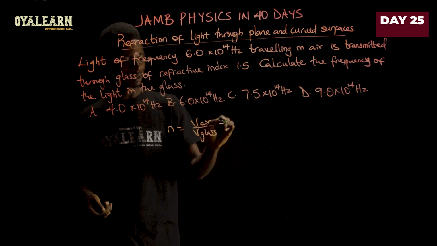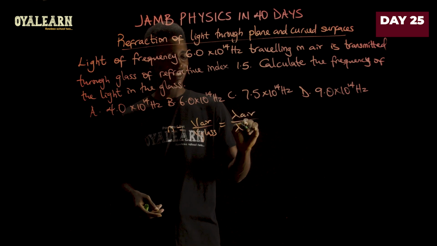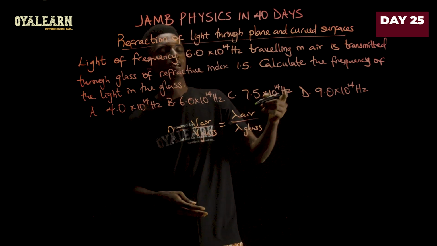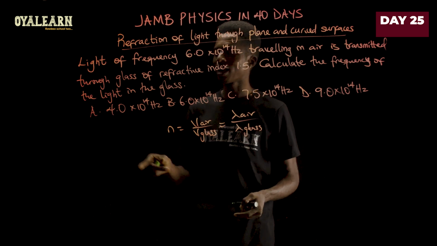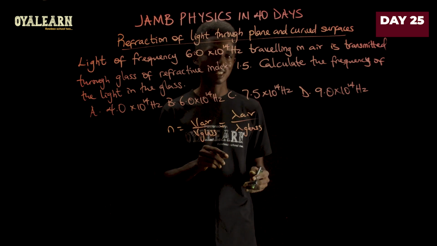So they believe this same thing. There's another one that says wavelength in air over wavelength in glass. So they believe there should be another one that says frequency in air over frequency in glass. And if you apply that, you will arrive at the answer 4.0 times 10 raised to the power 14 hertz.